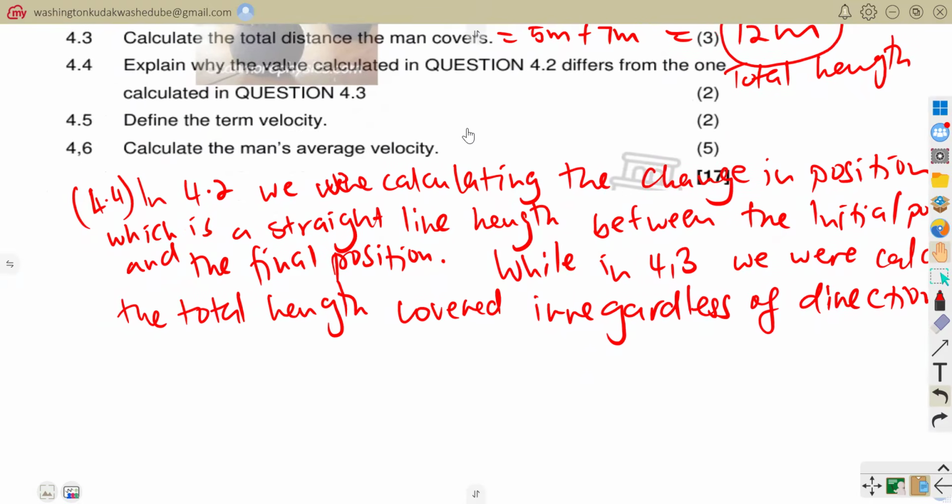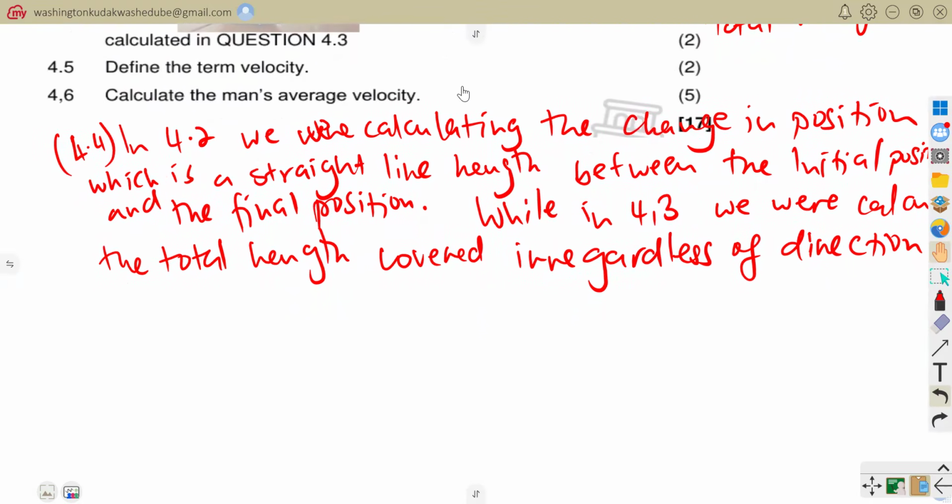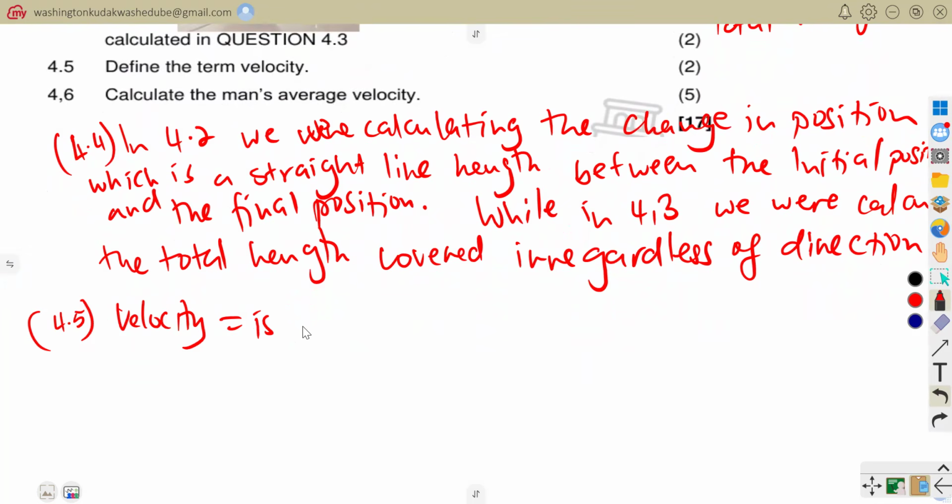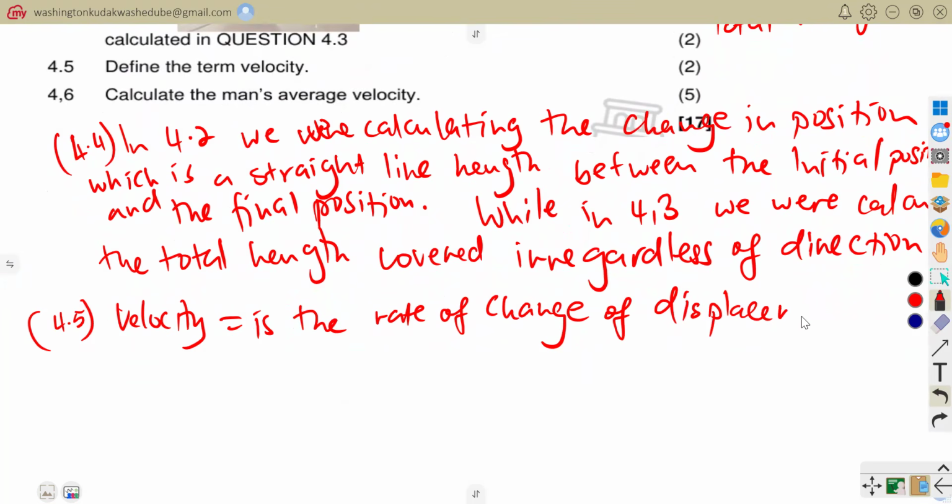Now let's go to 4.5. So 4.5 is saying define the term velocity. Velocity is the rate of change of displacement, or else total displacement per unit time.